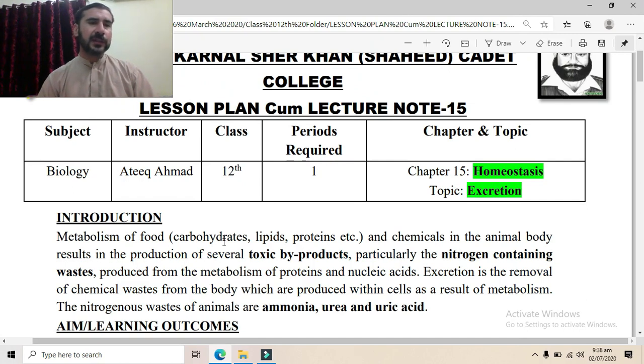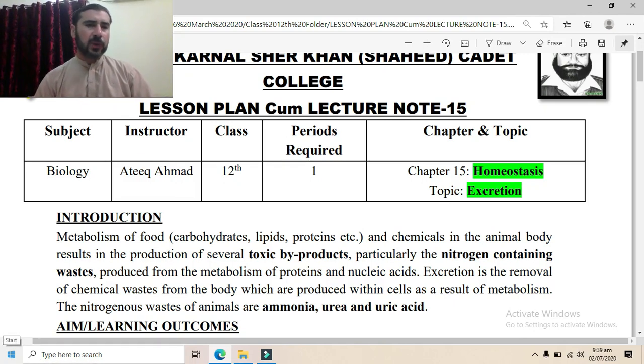Then the amino acids are further broken down, so as a result the amino group is released, and that amino group then combines with hydrogen to form ammonia, which is very toxic. Now various organisms release this amino group either in the form of ammonia or urea or uric acid, depending on habitat and availability of water.